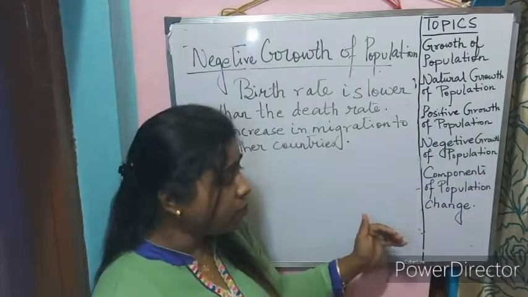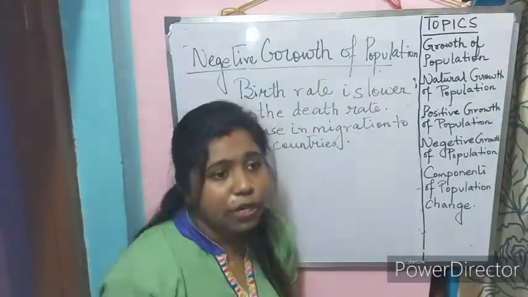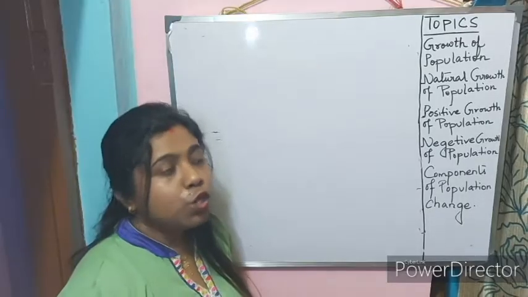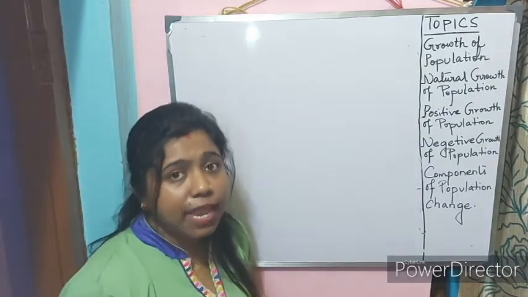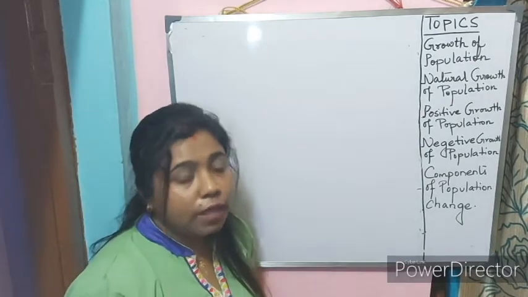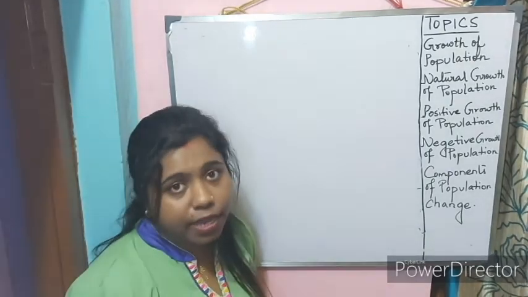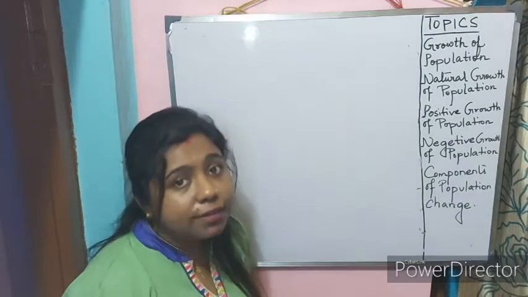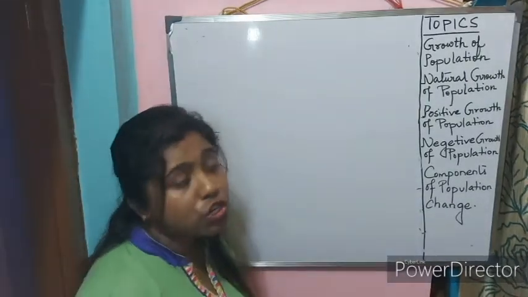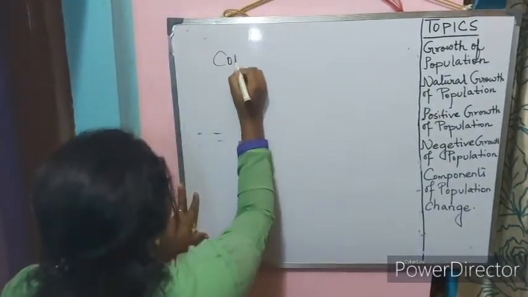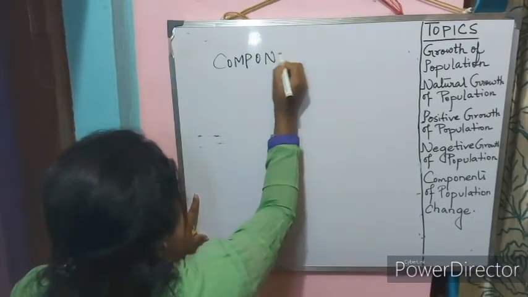Now let us go ahead with components of population change. To understand the change in population, the change in the number of individuals living in a particular country, we need to understand the components of population change.